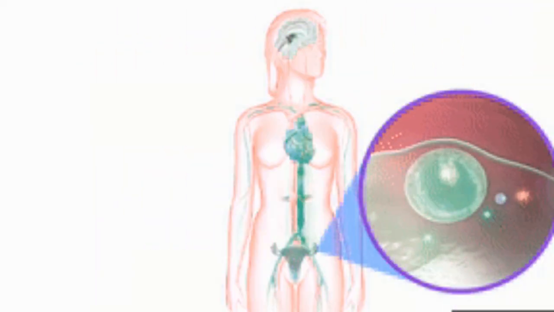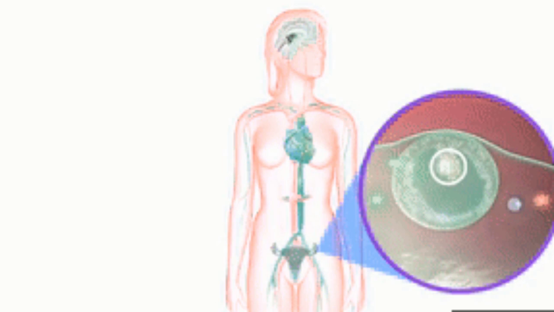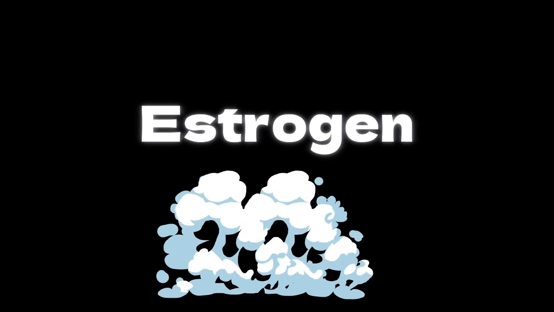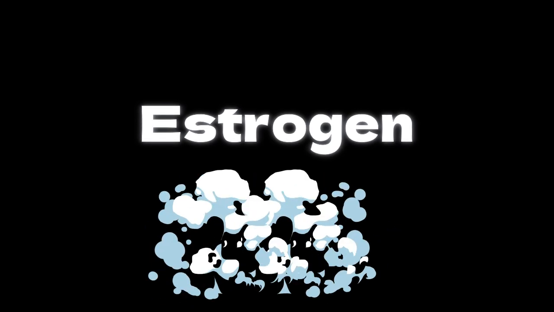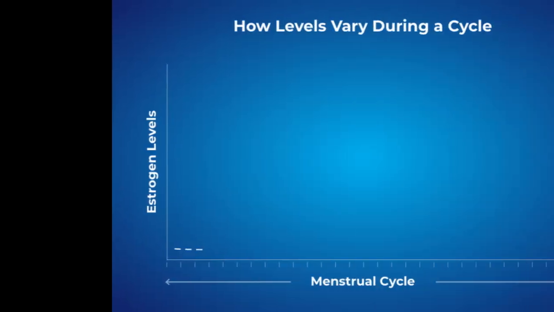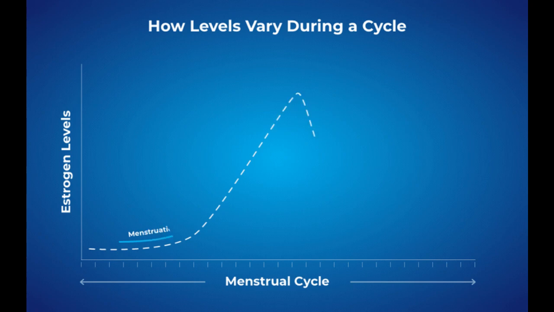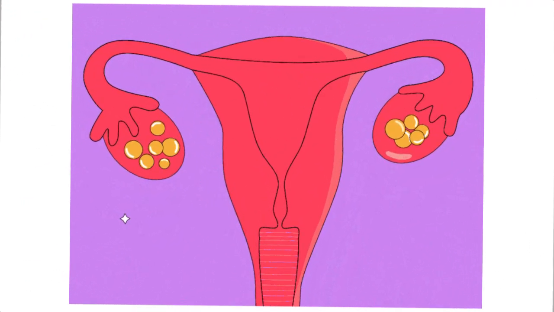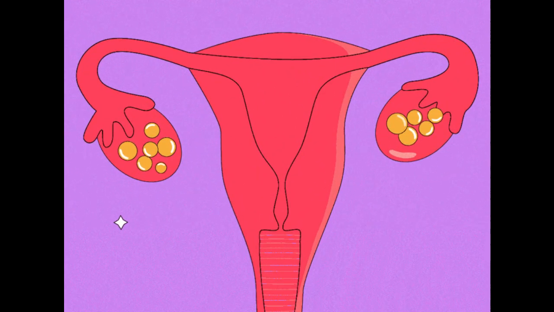The release of ova is controlled by a female hormone. Which hormone controls the release of ova? It is estrogen. It is not secreted constantly, but in cycles. In each cycle, estrogen is secreted. Each cycle lasts about 28 to 30 days. That is, one ovum is released per cycle.